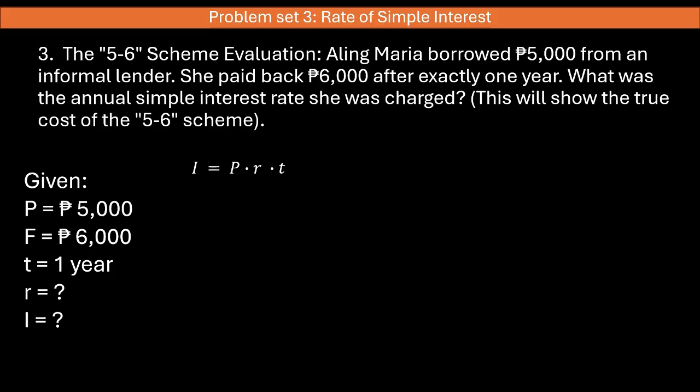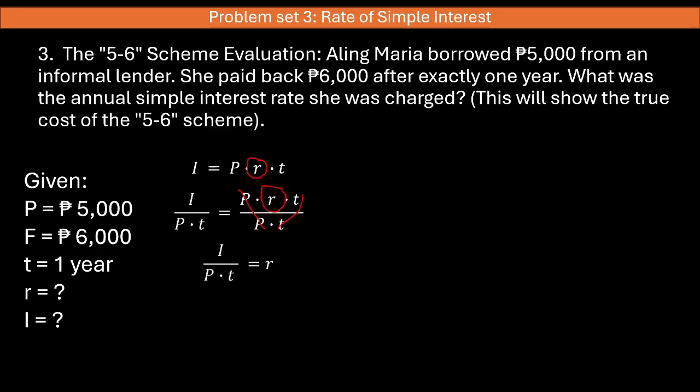To solve this, we will begin with the magic formula of simple interest. We have to use this formula in order to get the formula for the rate. We will begin by dividing both sides of the equation so that we can cancel out the principal and the time, isolating the rate on the right side.